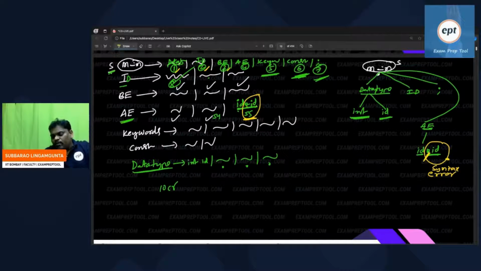The lexical analyzer gave the previous token. Because of the previous production, I took the 55th production. As per rule 55, the next token should be star. I asked the lexical analyzer, instead of giving star, he gave ID. Why are you giving ID? The programmer wrote ID. What can I do? Whatever the programmer writes, I give him.